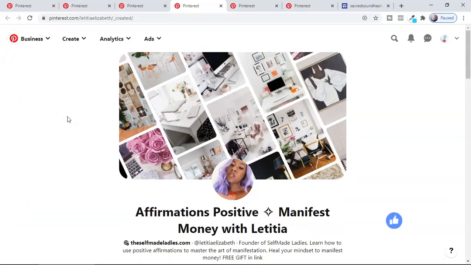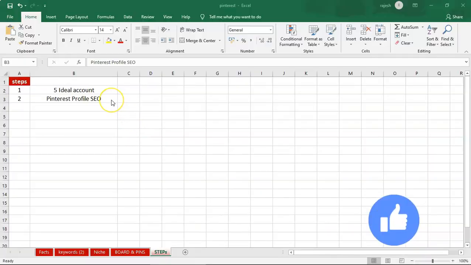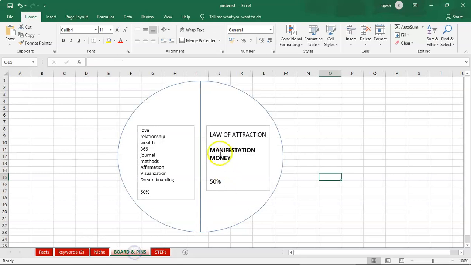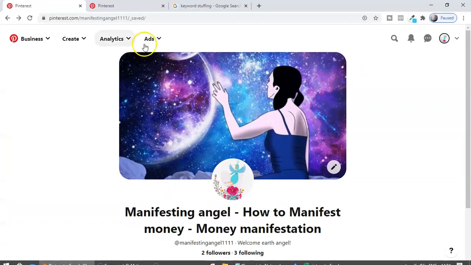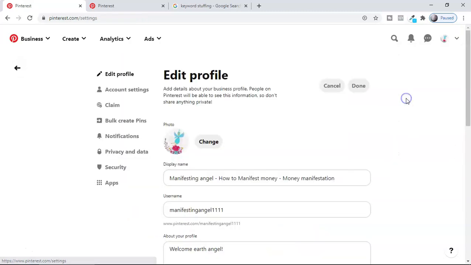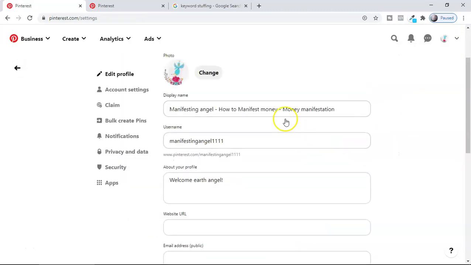So once you follow this, the second step is Pinterest profile SEO. That means optimizing the profile with these two keywords called manifestation and money, as well as the law of attraction. For that, guys, we'll go to our account here, and then we have to click here and go to the settings. So now, guys, here you can see you can optimize all of these first three things, like display name, username, and about your profile.